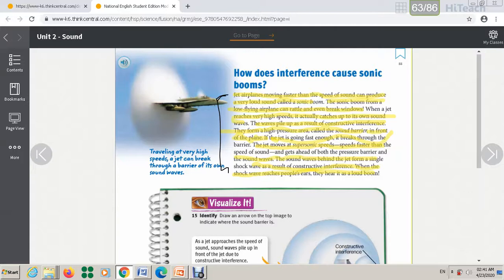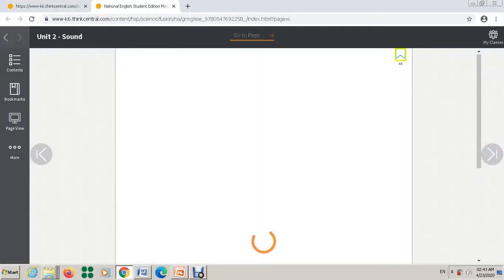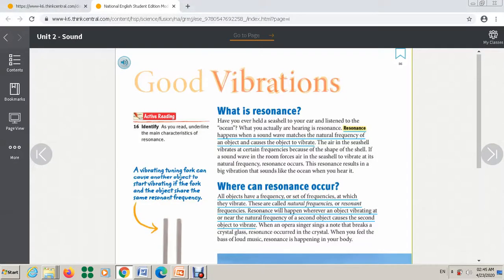56. It's talking about resonance. In resonance, I want to remind you about the meaning of resonance: it happens when a sound wave matches the natural frequency of an object and causes the object to vibrate. So this one here, highlight this part, the underline here. Okay. Also, where can resonance occur? This paragraph is very important.